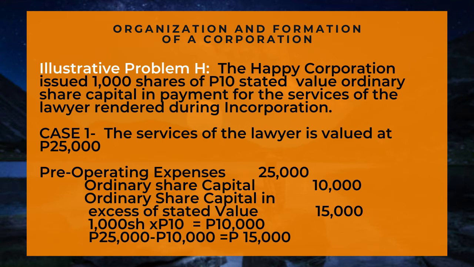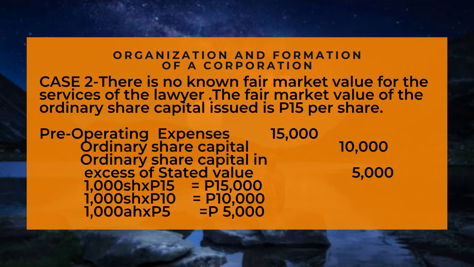1,000 shares times 10 pesos is equal to 10,000 pesos. 25,000 pesos less 10,000 pesos is equal to 15,000 pesos. Case number 2. There is no known fair market value for the services of the lawyer. The fair market value of the ordinary share capital issued is 15 pesos per share. Debit pre-operating expenses for 15,000 pesos. Credit ordinary share capital for 10,000 pesos. And credit ordinary share capital in excess of stated value, 5,000 pesos.